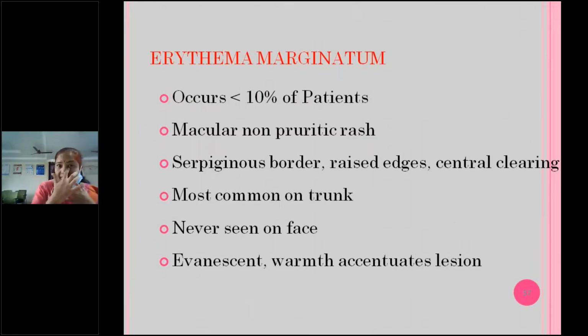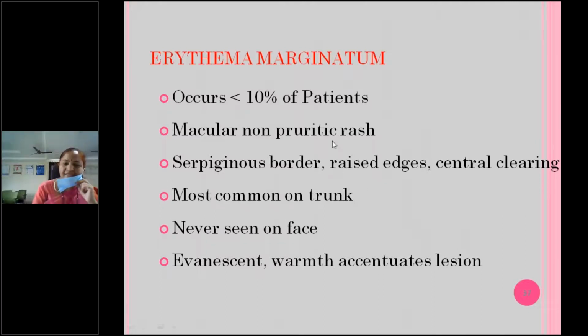Next major criterion is erythema marginatum. It's very peculiar, usually a very transient rash. If you see it, and then go out and call your friend, by that time it will disappear. That's why it's described as a transient rash, a maculopapular rash with serpiginous borders. Raised edges will be there, with central clearing.